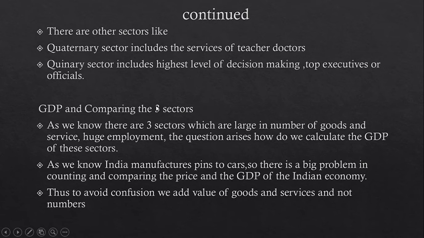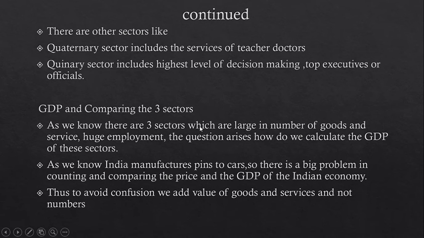Then, GDP and comparing the three sectors. As we know, these three sectors are large in the number of goods and services. They provide huge employment. The question arises: how do we calculate the GDP of these sectors? GDP is nothing but gross domestic product. This tells us about the Indian economy, how much India earns from these three sectors. So how is it to be calculated?